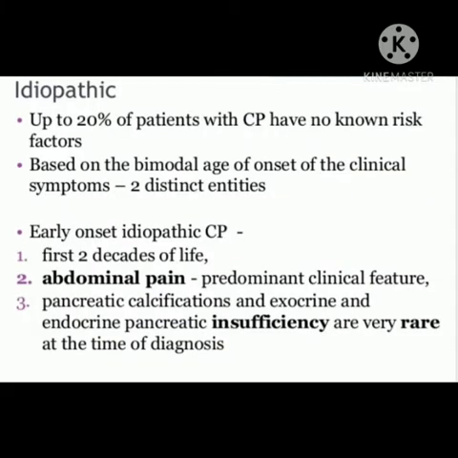Let us see the idiopathic causes. Up to 20% of patients with CP have no known risk factors. Based on the bimodal age of onset of the clinical symptoms, there are two distinct entities. Early onset idiopathic CP: 1. First 2 decades of life. 2. Abdominal pain. 3. Pancreatic calcification and exocrine and endocrine pancreatic insufficiency are very rare at the time of diagnosis.